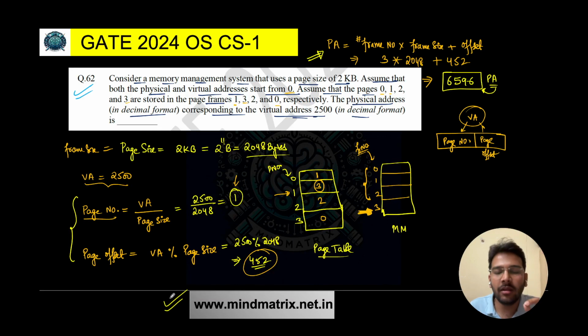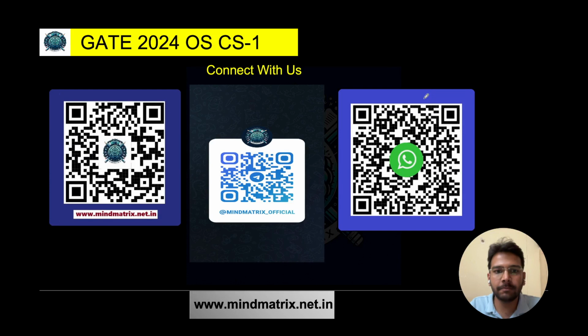And I can bet that after watching all the lectures, you will reach out to me and say that the content is literally of the best quality, because I have covered each and everything in that. So do watch that if you really want to learn the intuition, the why we are having these formulas. Everything I've explained in detail. So 6596 is the correct answer, the correct physical address here. I hope it is clear.